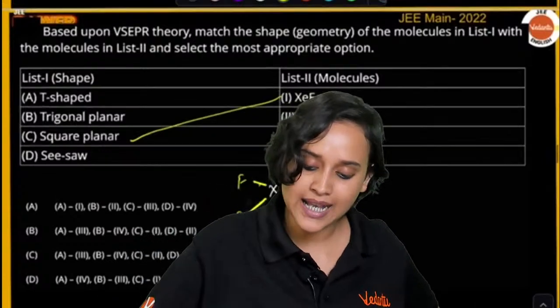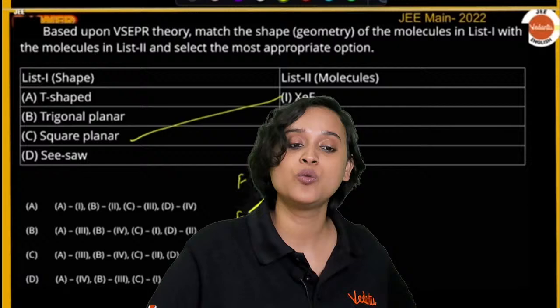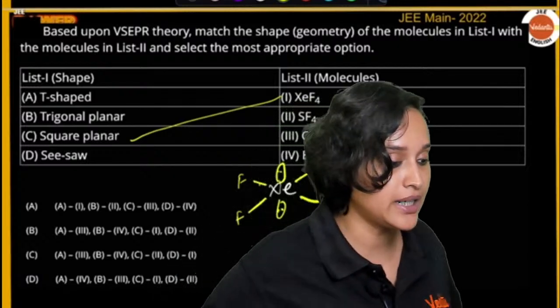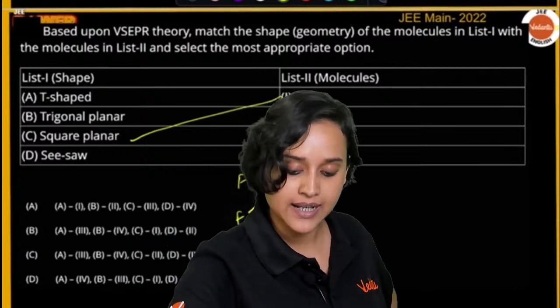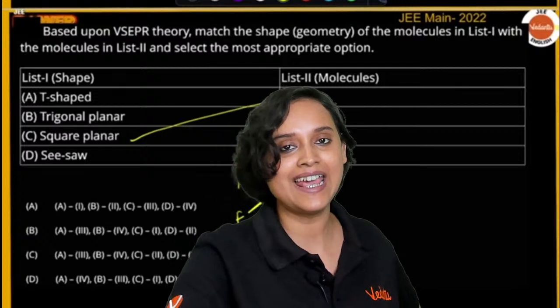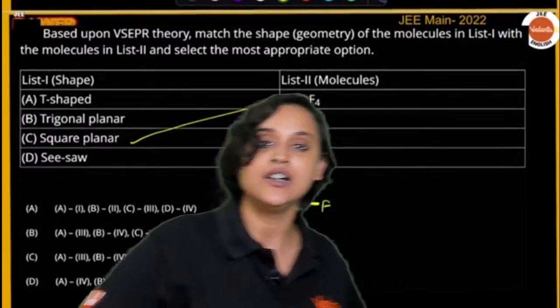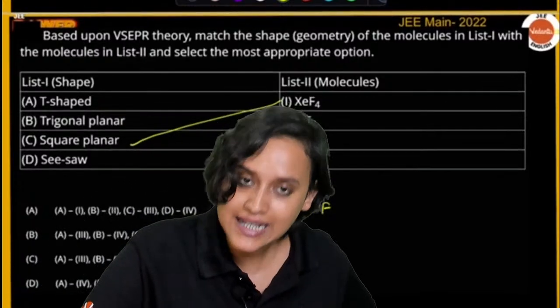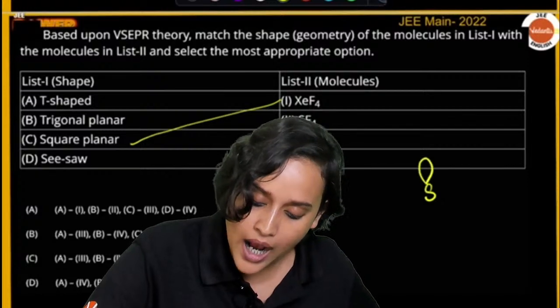Now what do we have for SF4? What will be the structure of SF4? Anybody? Come on, I think you know the answer. We saw it. For SF4, sulfur has one lone pair.